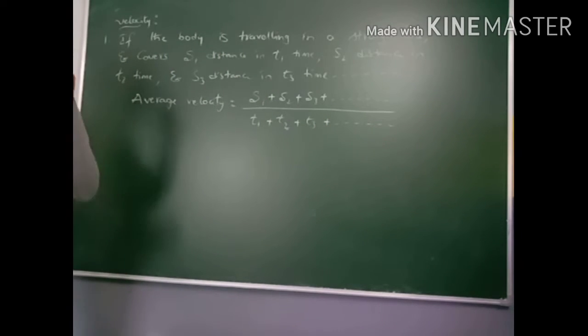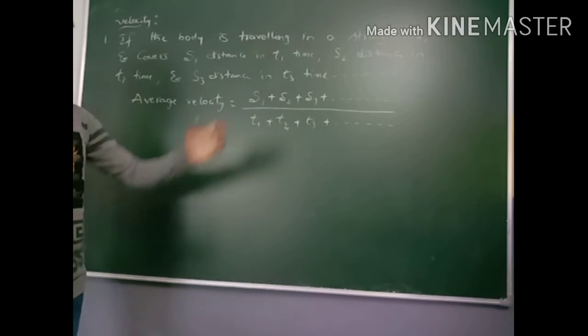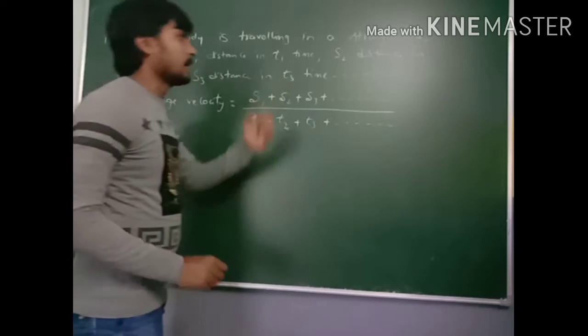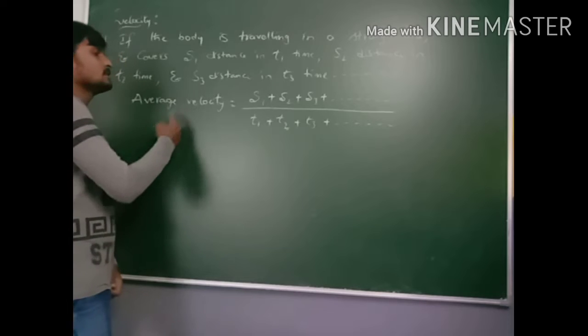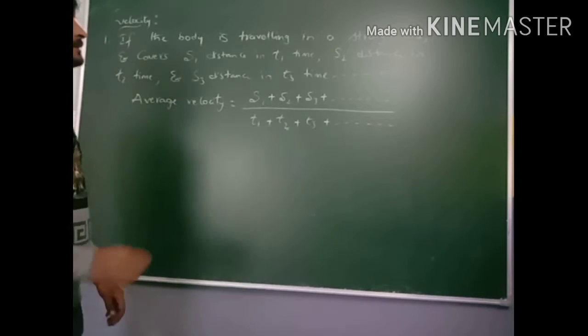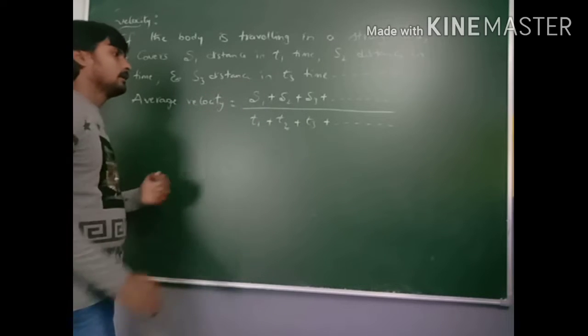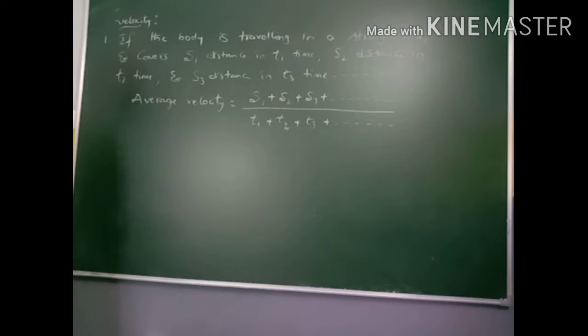That is, V average is equal to S1 plus S2 plus S3 and so on, by T1 plus T2 plus T3 and so on.